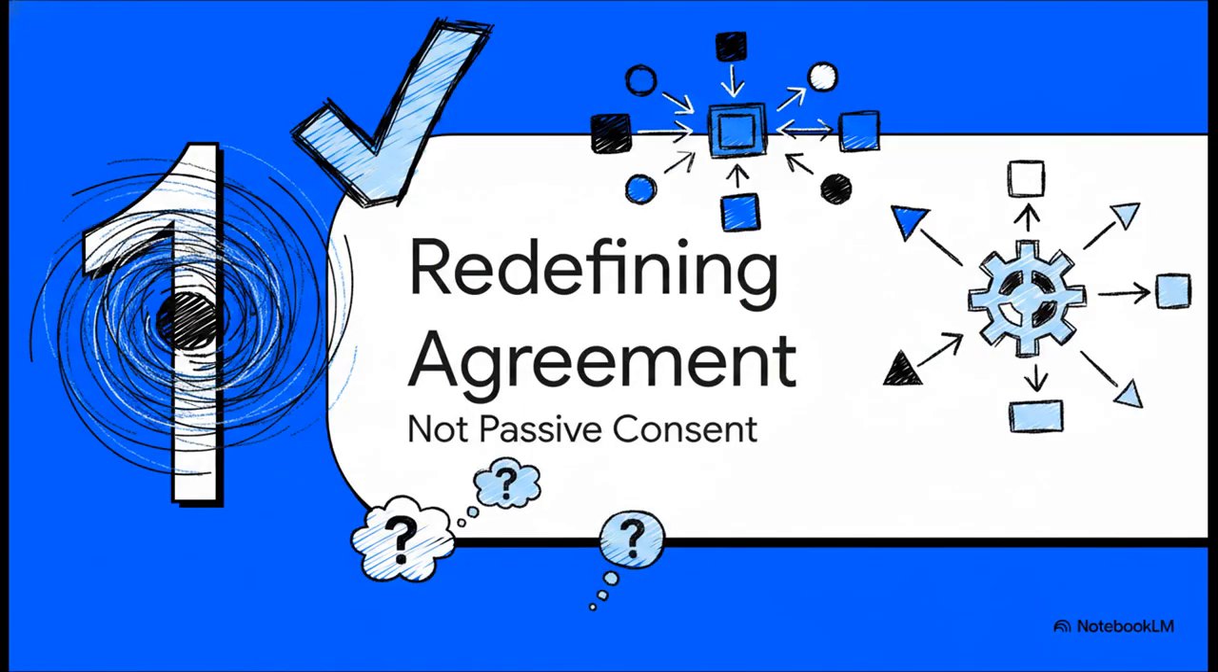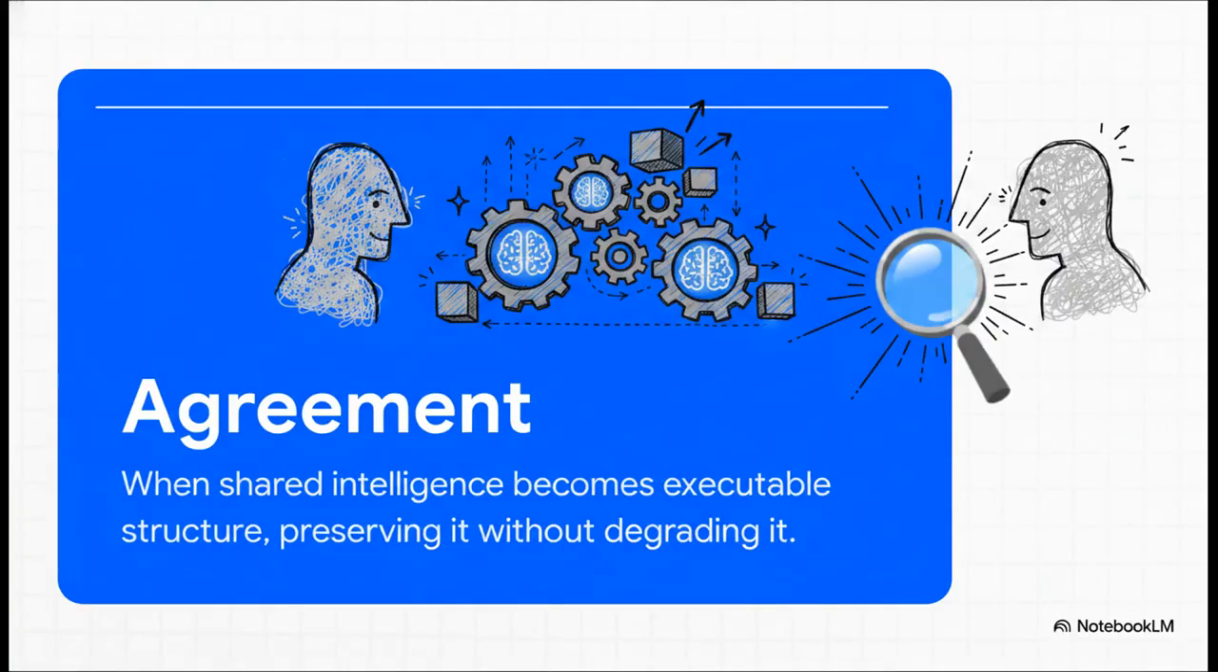Starting off with Section 1, redefining agreement. So to really wrap our heads around OMI, we have to kind of unlearn what agreement actually means in modern systems. In the OMI doctrine, agreement is not about social politeness. It's definitely not just passive consent, like everyone just nodding along. It is a literal act of construction. It's the precise moment when shared intelligence actually becomes an executable structure. Basically, two agents only truly agree when they can preserve each other's intelligence inside a shared structure without dumbing it down or just tossing it out.